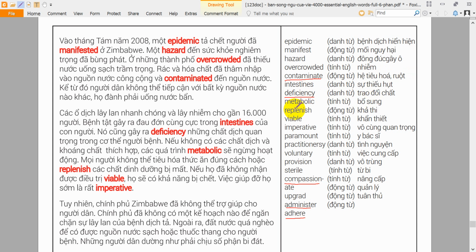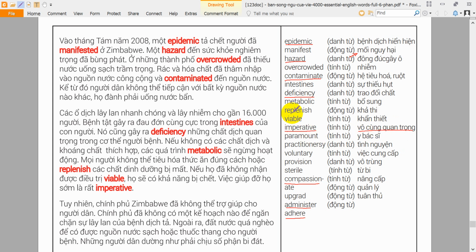Epidemic. An epidemic is an outbreak of a disease that spreads quickly. It was difficult to stop the flu epidemic. Hazard. A hazard is something that could be dangerous to a person's health or safety. Smoking cigarettes poses many health hazards. Imperative. When something is imperative, it is extremely important and must be done. It was imperative for him to find a job.